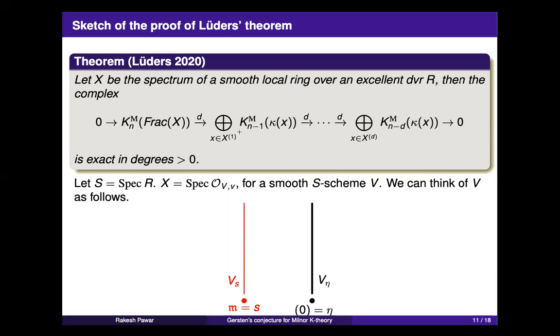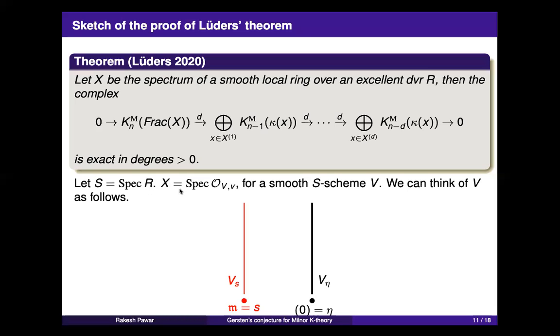If I start with an element in this direct sum of degree 1, whose D is 0, I want to show it is an image of the previous differential. Okay, that's what we want to show, in every degree where the degree is positive.